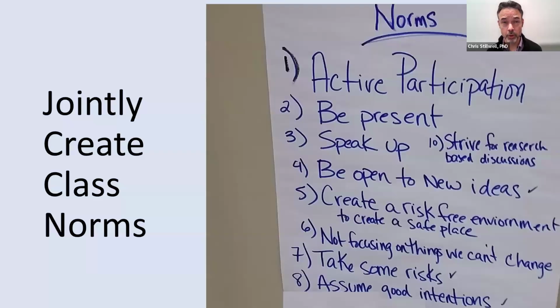Another option is we can try to create a culture in our classrooms where AI is not used improperly. And so instead of the teacher telling the students what to do, sometimes it's best to work together with the students to create your policies. Now, every class is different and every teacher has different styles.